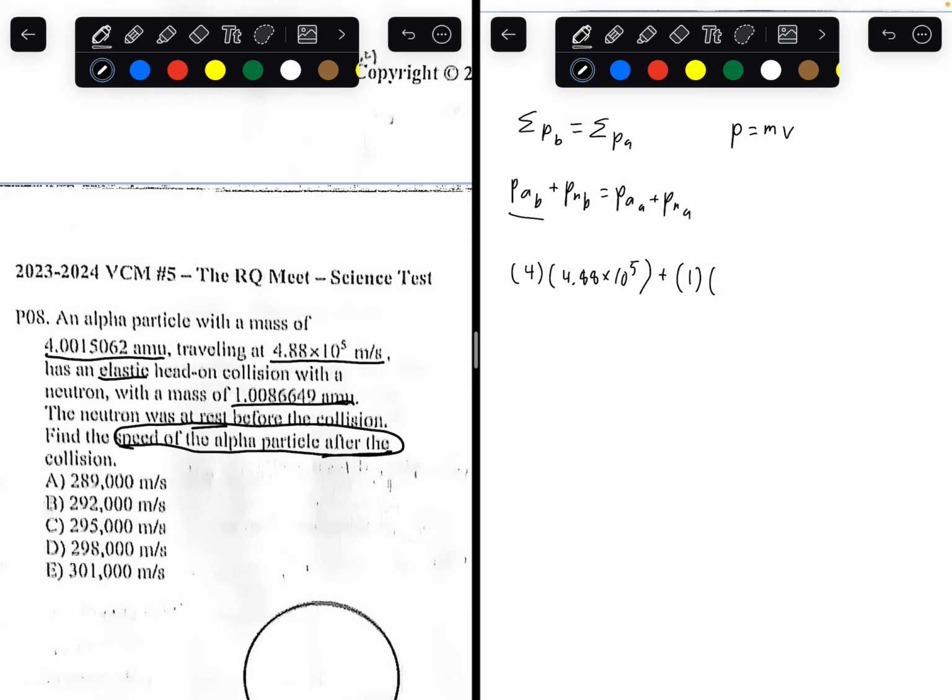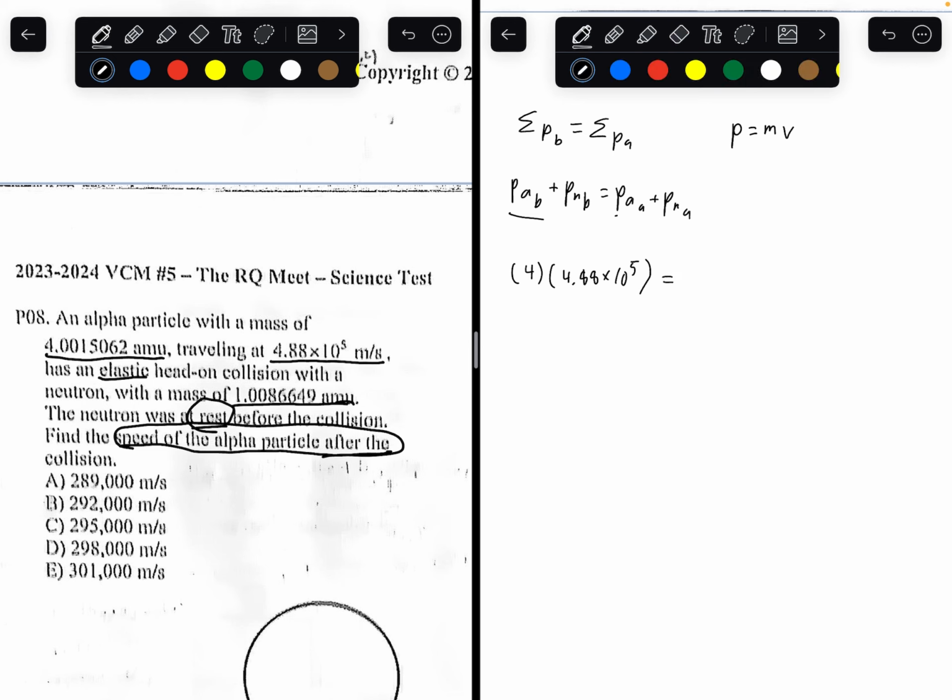The neutron was at rest before the collision. So that means the velocity of the neutron before the collision is 0. So 1 times 0 is just going to be 0, so we don't need to write that.